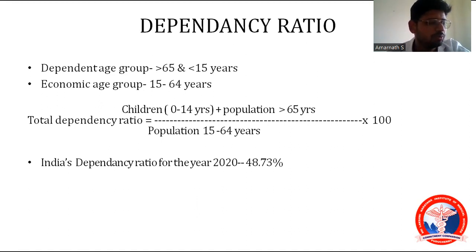The economic age group in India is about 67 percentage. So if we calculate everything, we get the answer of 48.73 percentage. 48.73 percentage is the dependency ratio for the year 2020.